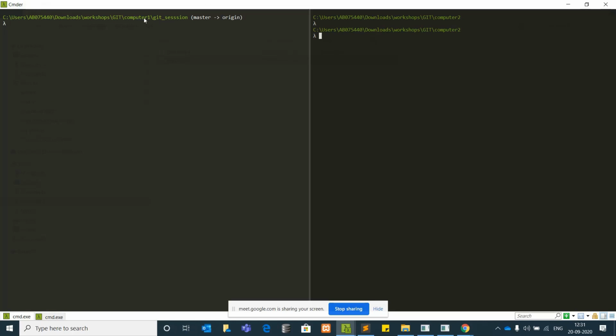If you see, as soon as we change to the git session, it showed me that I am on the master branch. Okay, and this git is already linked to our GitHub account. So if at all I want to check how it is linked, you can say git remote -v. So here is the origin that it will show that it is linked to our fetch and push is available on that link. So here is how you can do.